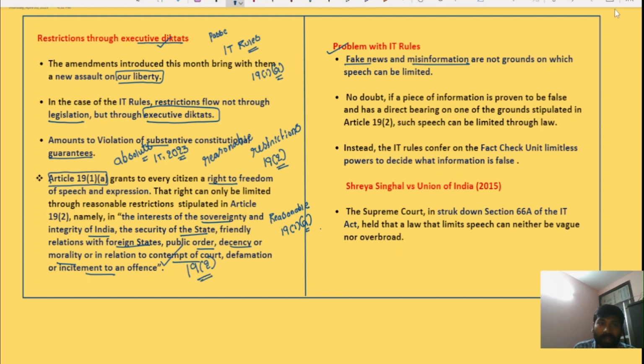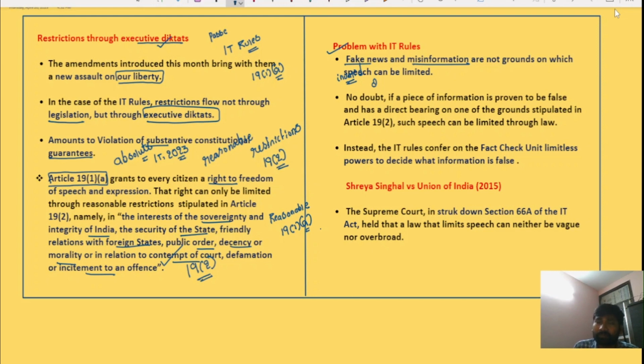You can nowhere find fake news and misinformation as grounds to limit Article 19(1)(a), the right to freedom of speech and expression. So therefore, the newly issued IT rules are invalid or against constitutional provisions, because they are taking away the right to freedom of speech and expression.